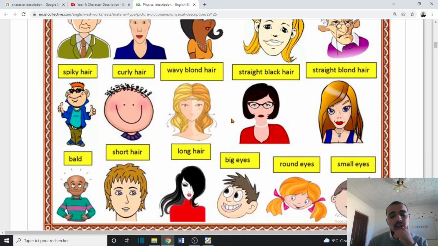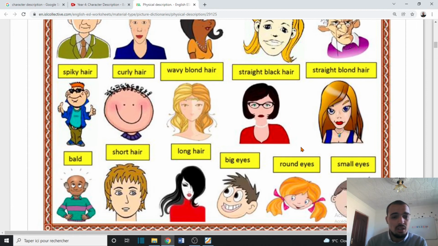We have different types of hair. I think they are familiar, they are easy. We have curly hair. Then we have wavy, as you can see. We have straight, this is straight short, however it's short hair. Then over here, we have straight blonde in color but long.